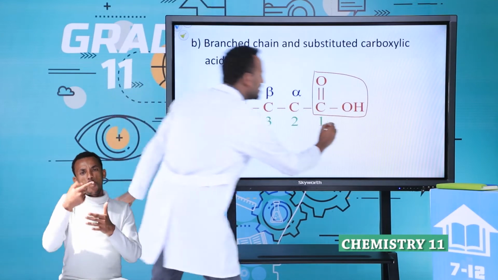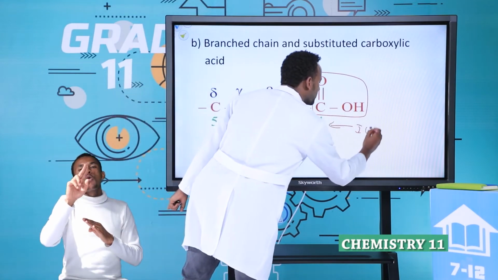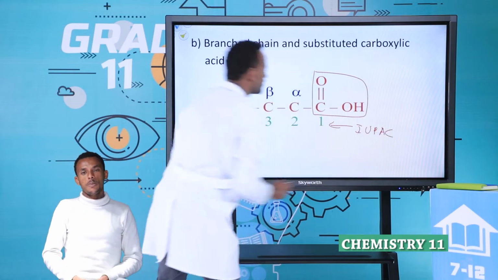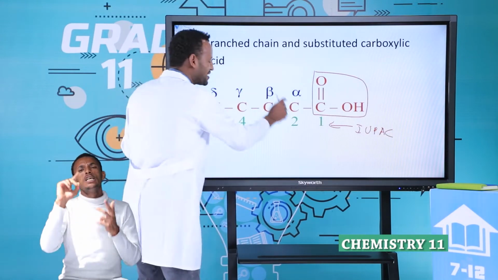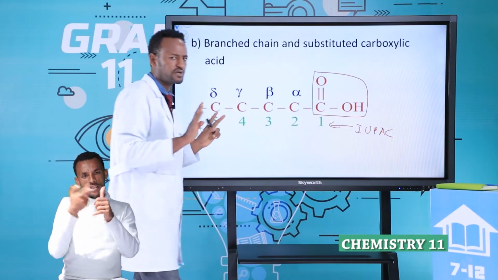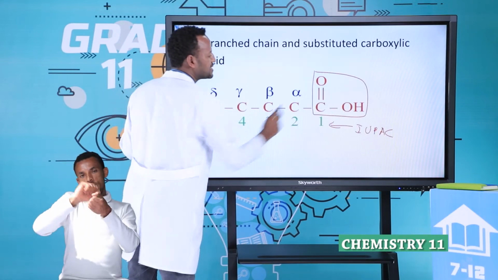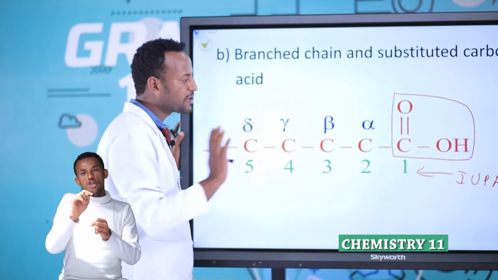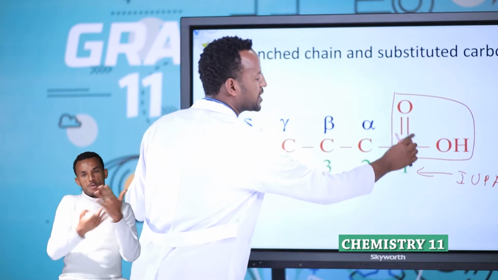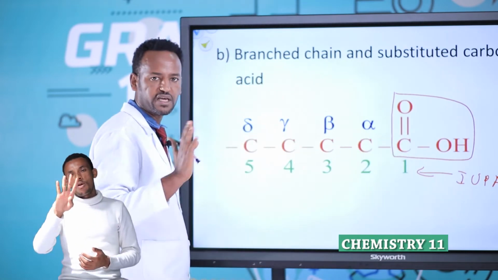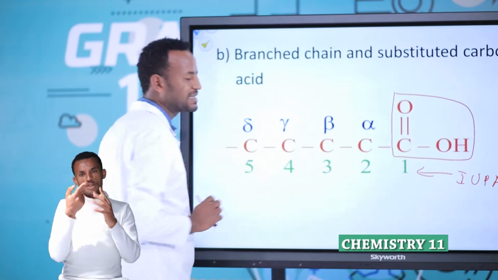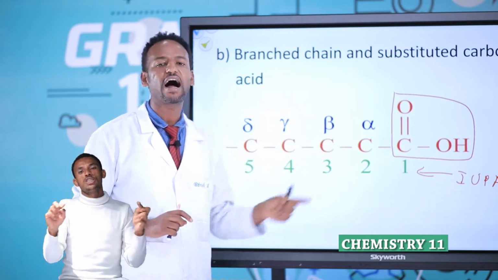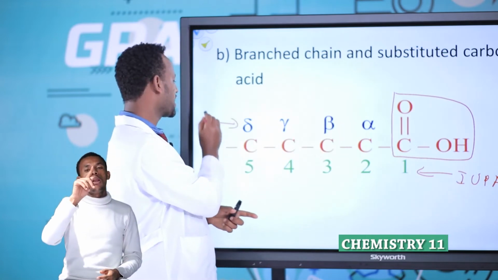This is the IUPAC system. In the common name, we use the second carbon, because the first carbon has no side chain. That carbon already satisfies the octet rule. Carbon already forms 4 bonds: 1, 2, 3, 4. 4 means 8. Therefore, a branch always starts from the second position. The second is known as alpha. This is, by the way, the common name.